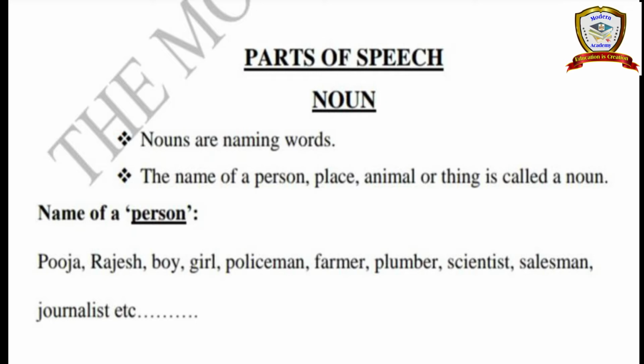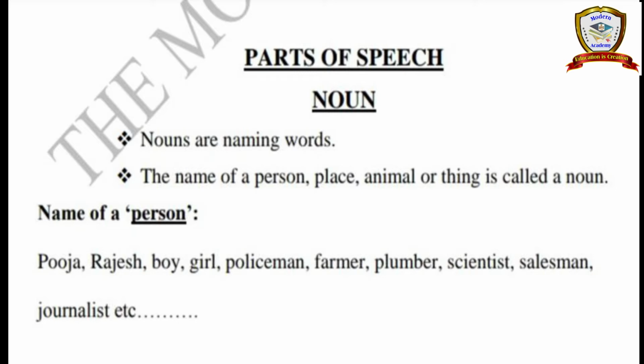Nouns are naming words. The name of a person, place, animal or thing is called a noun.